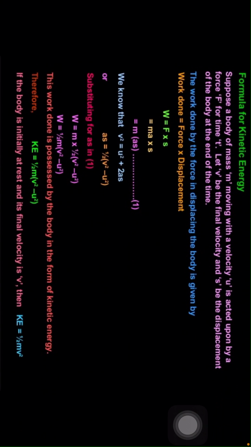So, F equals ma, as per Newton's second law of motion. So in place of F, we can substitute ma, so W equals m into a into S. We know that v square is equal to u square plus 2aS, so aS equals half into v square minus u square. Substituting for aS in equation 1, W equals m into half into v square minus u square. Thus, work done is possessed by the body in the form of kinetic energy, therefore K equals half into m into v square minus u square. Therefore, if the body is initially at rest, and its final velocity v equals 0... then K equals half mv square.